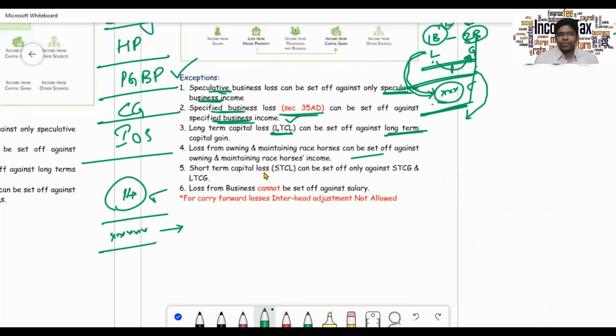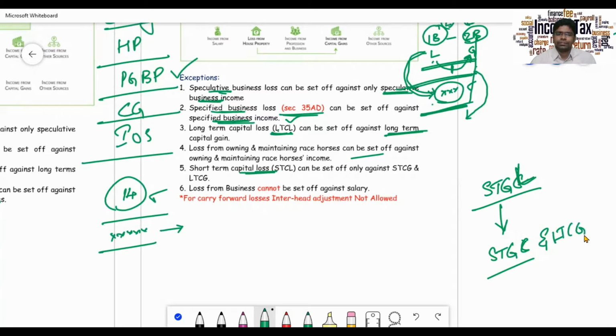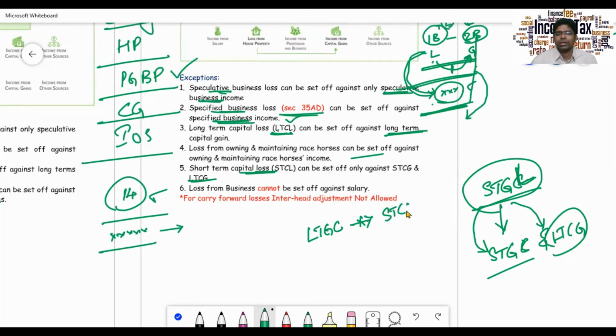And the fifth point, short-term capital gain. Short-term capital loss can be set off only against short-term capital gain and long-term capital gain. I repeat, your short-term capital loss can be set off against short-term capital gain and long-term capital gain, whereas long-term capital loss cannot be set off against short-term capital gain.